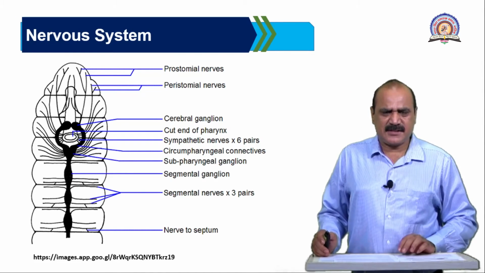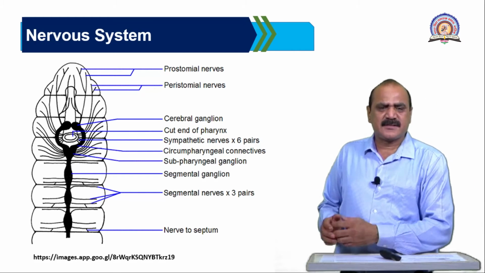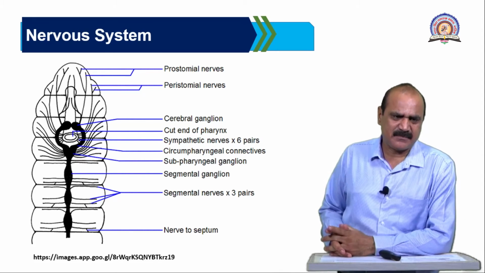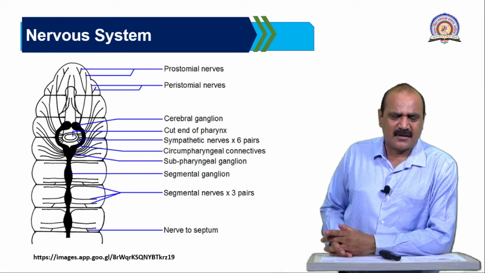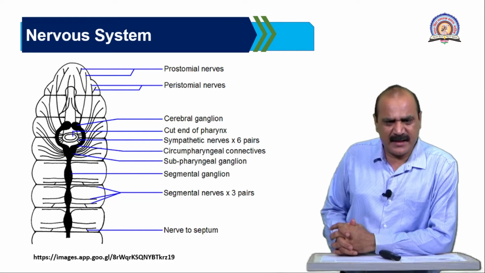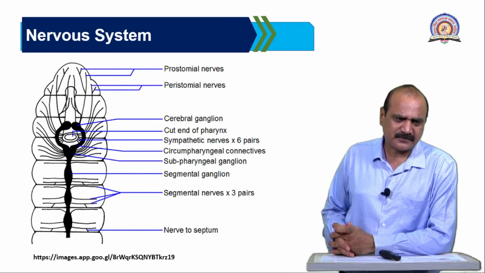Now next, nervous system. The nervous system of this earthworm is a ganglionated type of nervous system, with the presence of ganglions. Here it is made up of two parts, that is a nerve ring and a posterior ventral nerve cord.